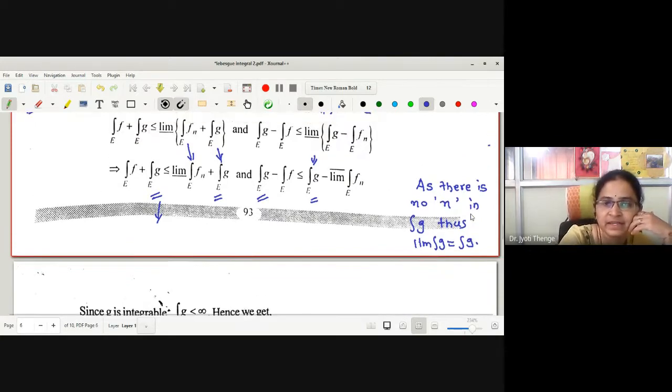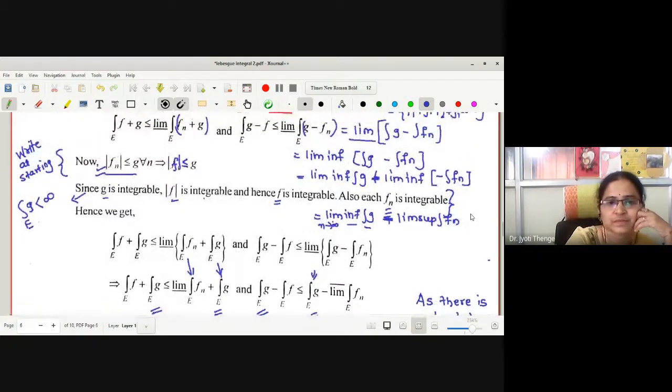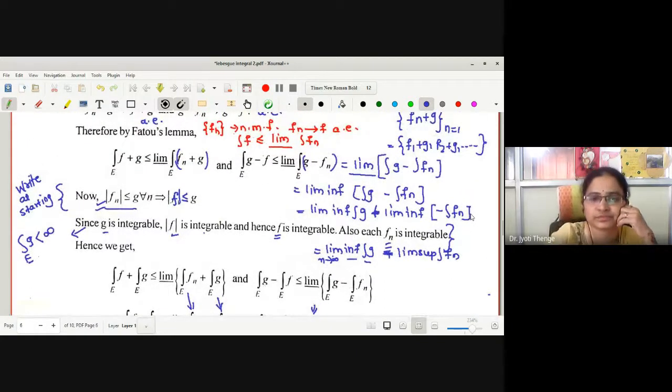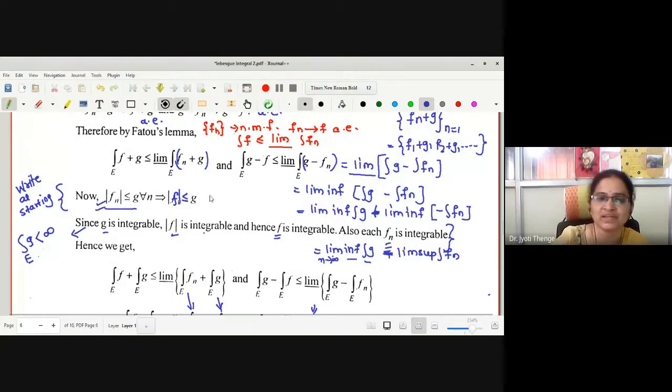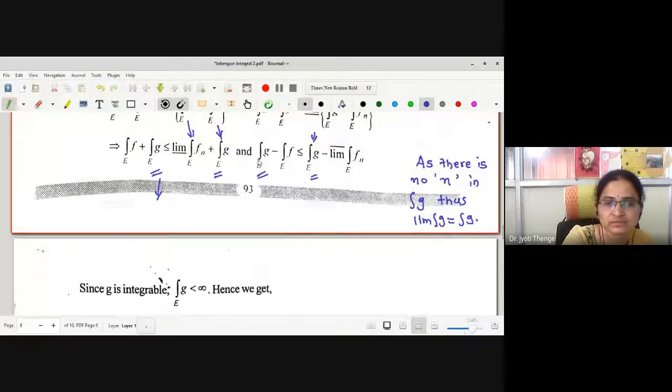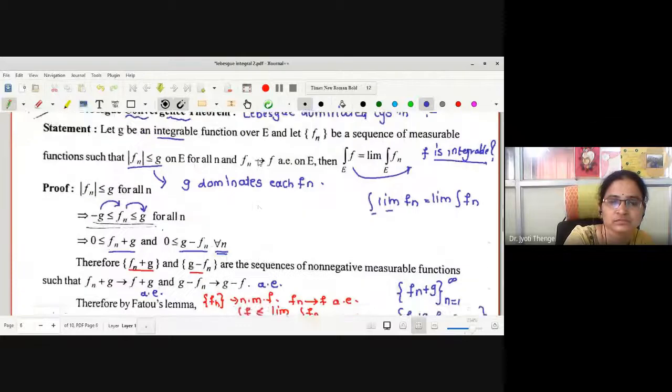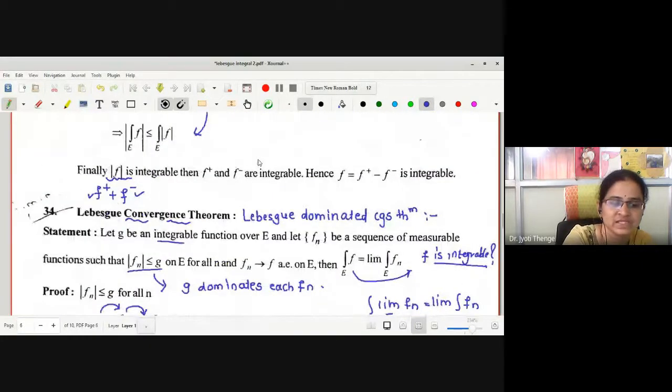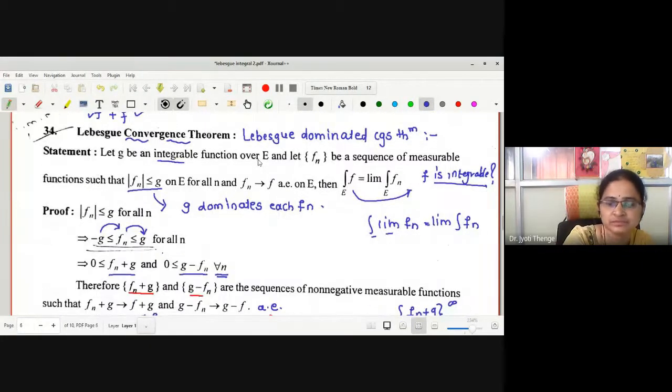Yes, any difficulty in the proof? If you have, you can ask me. If I have written this in my notes, then I have written these two separately. They have written it here combinedly, both the steps, right? I hope there is no difficulty. Okay? Shall I proceed to the next theorem then?